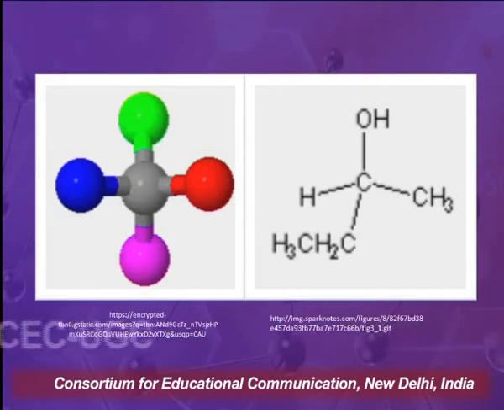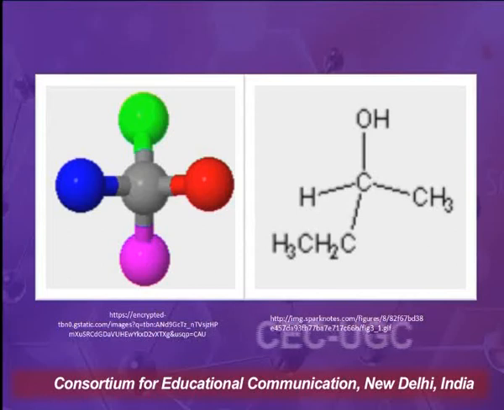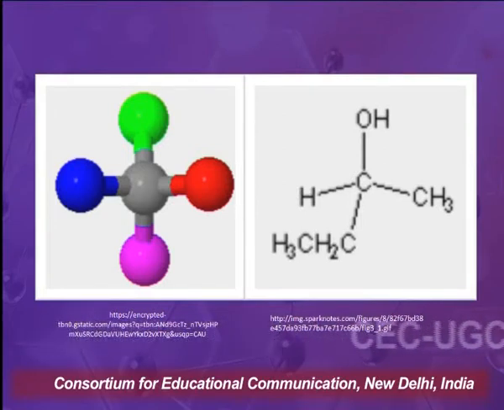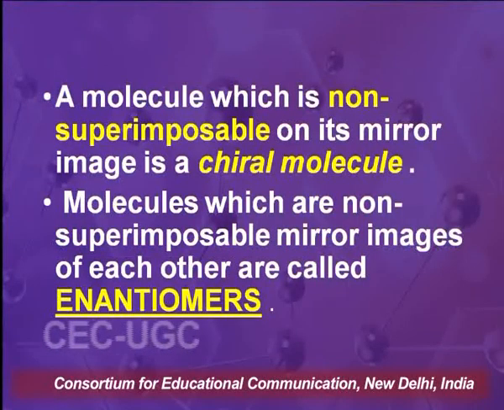That means the configuration, that is the arrangement of atoms in space, plays a very vital role in the way this molecule will affect the path of plane polarized light.